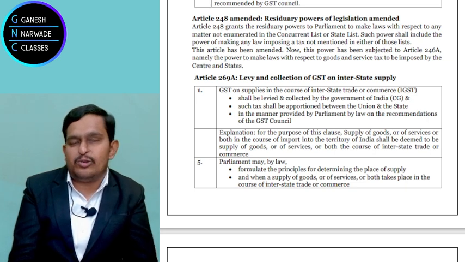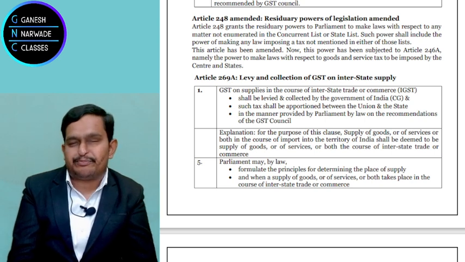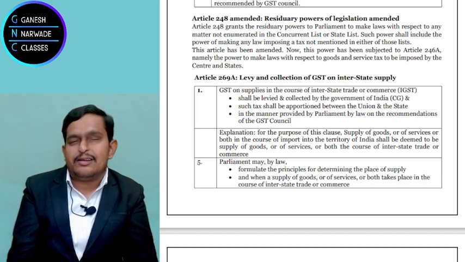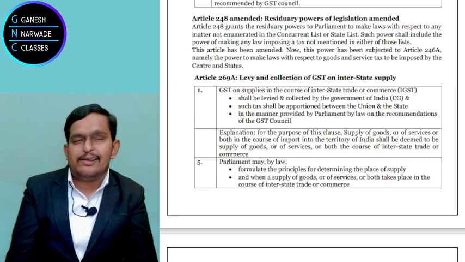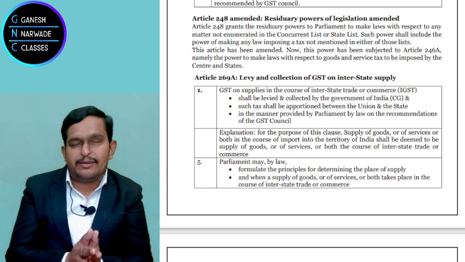Diamonds are manufactured in Gujarat, they are supplied to all the states, right? Some products are special in some states, so they are sold across the country. Now for supply of goods or services from one state to another, Article 269A talks about it. It says the central government has the power to make the law on interstate supply, right?